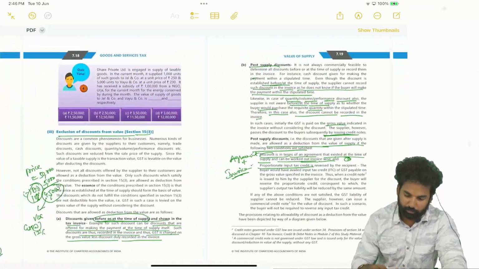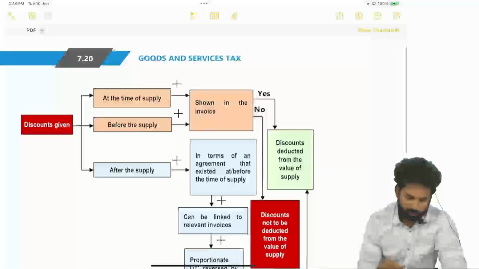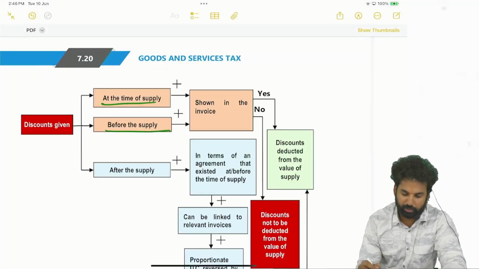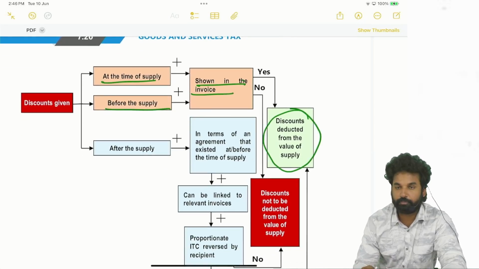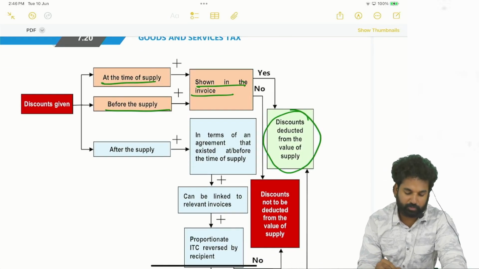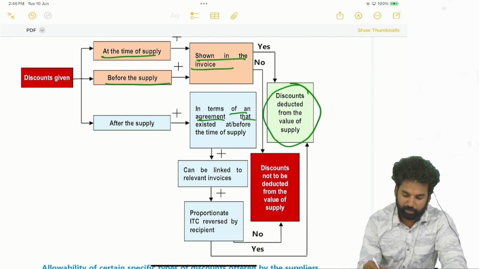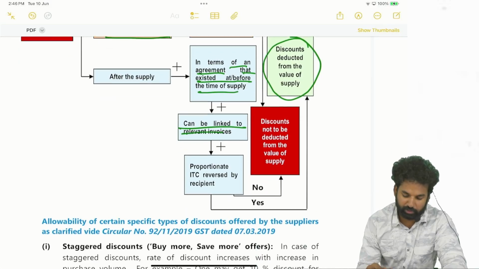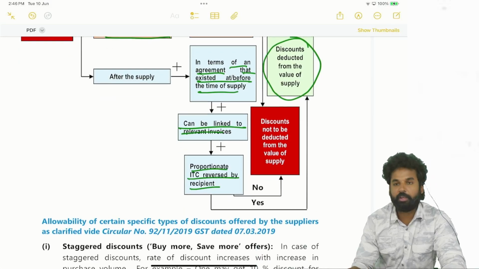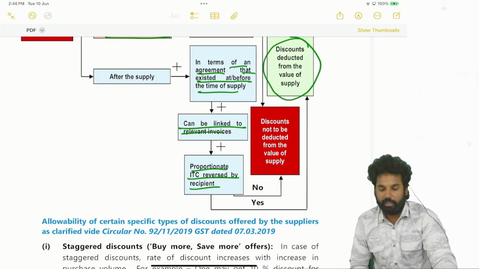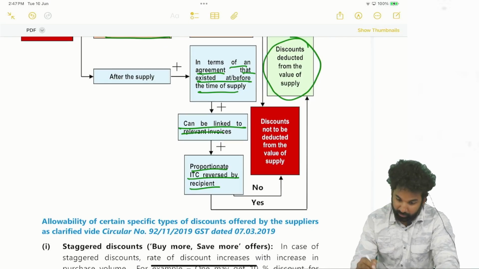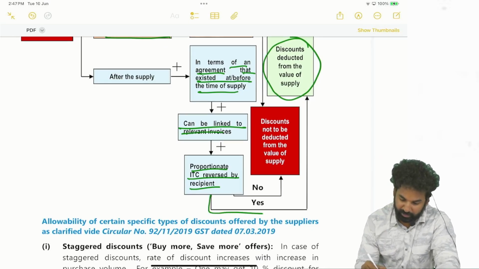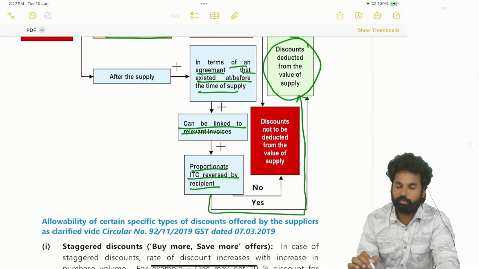So here you see, if the discount is at the time of supply or before the supply and shown in the invoice, then the discount is deducted from the value. If the discount is after supply, in terms of the agreement that existed at or before the time of supply, and can be linked to the relevant invoices, with proportionate ITC reversed by the recipient, then if yes, the discount is deducted from the value of the supply.